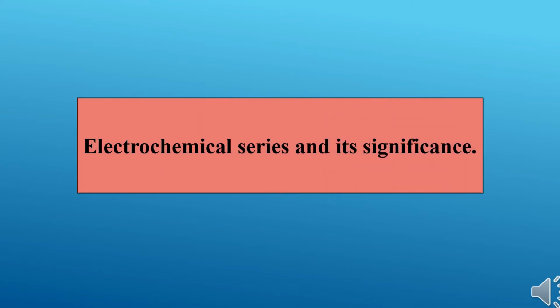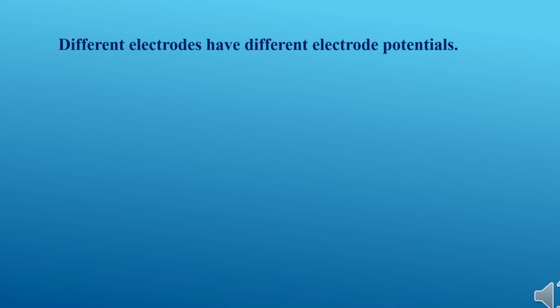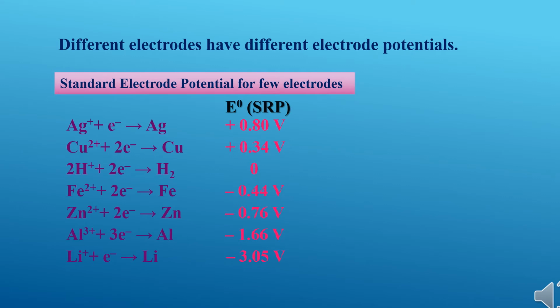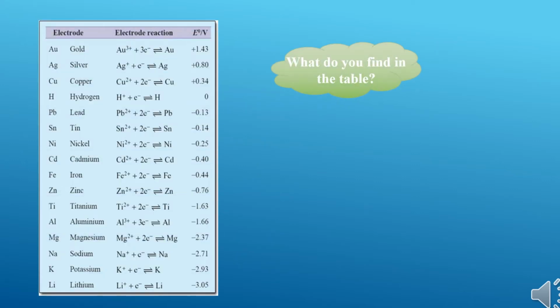Electrochemical series and its significance. Different electrodes have different electrode potential. Standard electrode potential for a few electrodes are given. In that, hydrogen is having standard reduction potential 0. What do you find from this particular table?